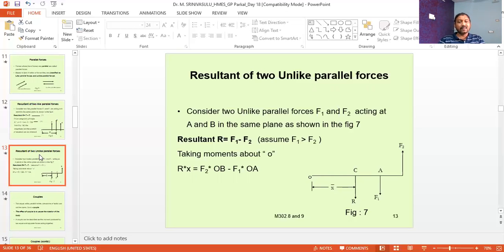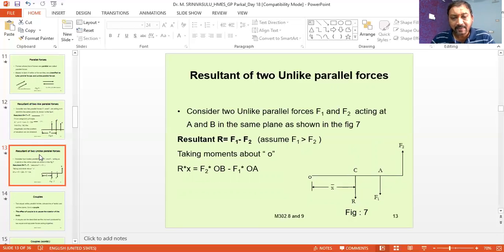Therefore, R into x is equal to the anti-clockwise moment of F2, that is F2 into OB, because F2 is acting at point B, minus F1 into OA, the force F1 with distance OA. F2 causes an anti-clockwise moment, so it is taken to be positive, and F1 causes a clockwise moment, so it is negative. So anti-clockwise is positive and clockwise is negative.